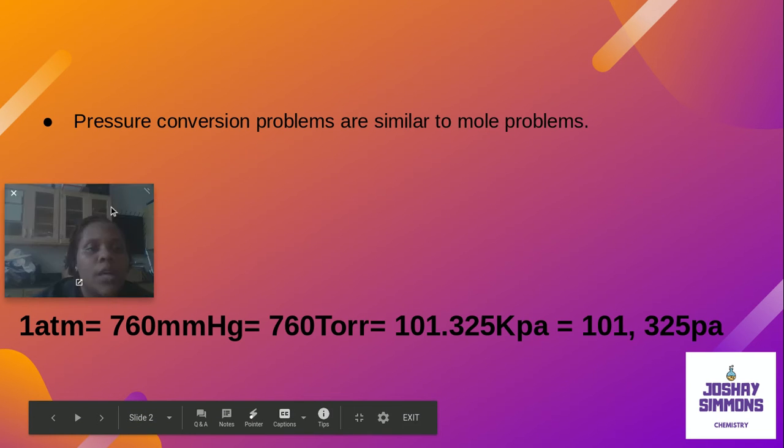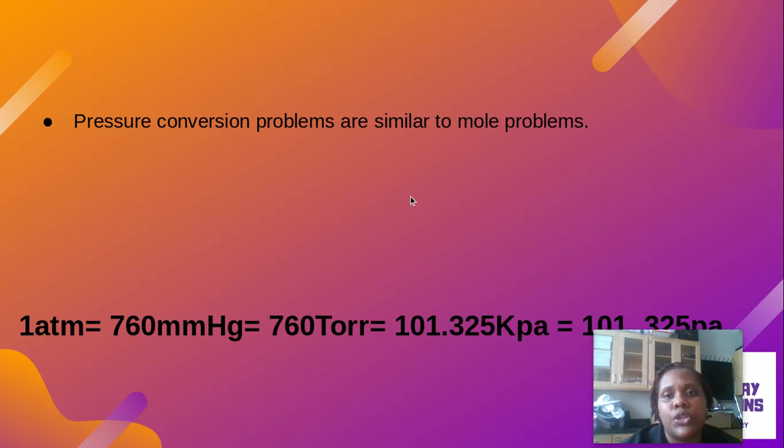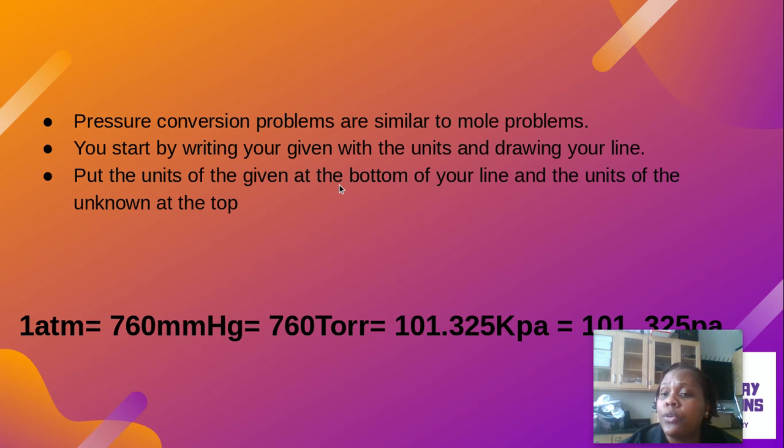All right, so as I was saying, your pressure problems are very similar to your mole problems. You're going to start by writing your given with its units, and you're going to draw that horizontal line that we always talk about. Then you're going to put the units of the given at the bottom, per usual, and the units of what you're trying to get to, the unknown, at the top.